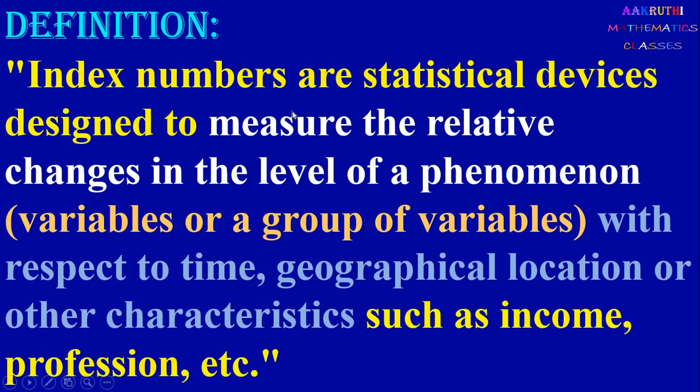Next we see the definition of index number. Index numbers are statistical devices designed to measure the relative changes in the level of a phenomenon, that is, a variable or a group of variables, with respect to time, geographical location or other characteristics such as income, profession, etc. So an index number is a statistical device designed to measure relative changes.